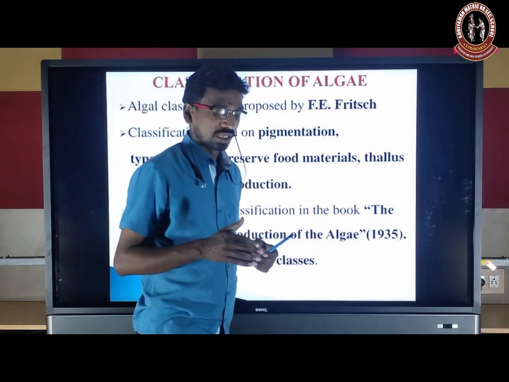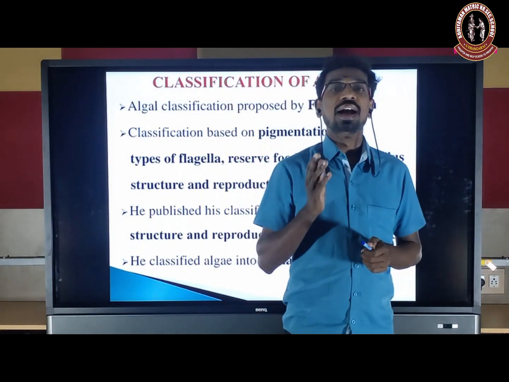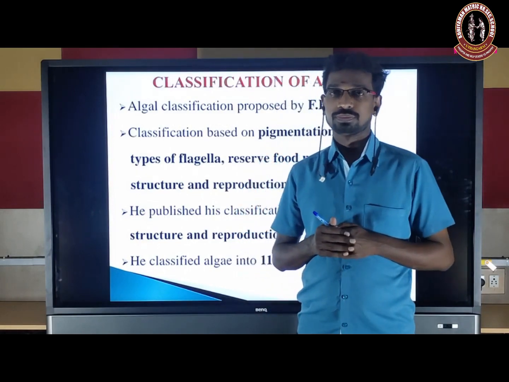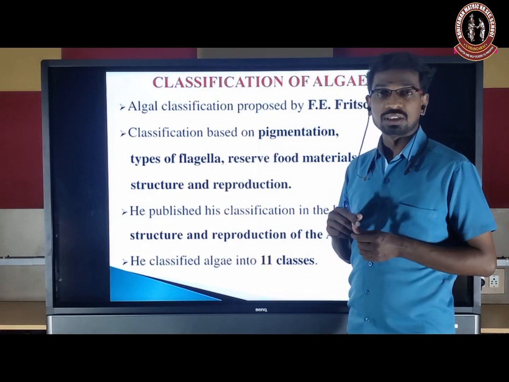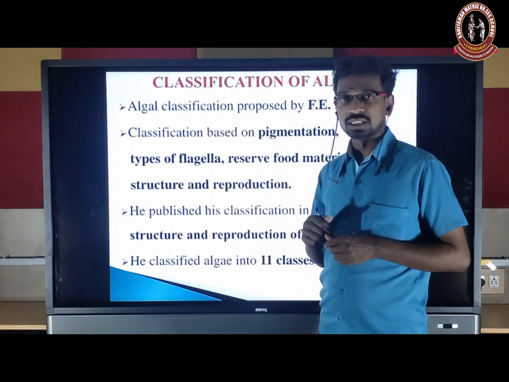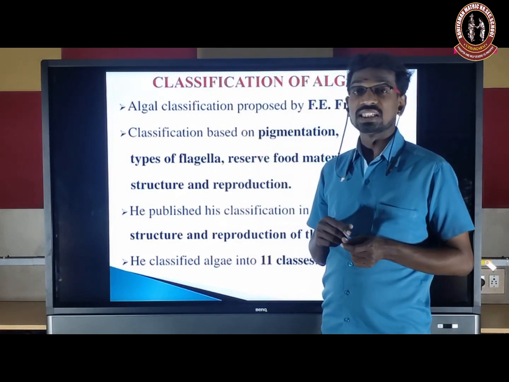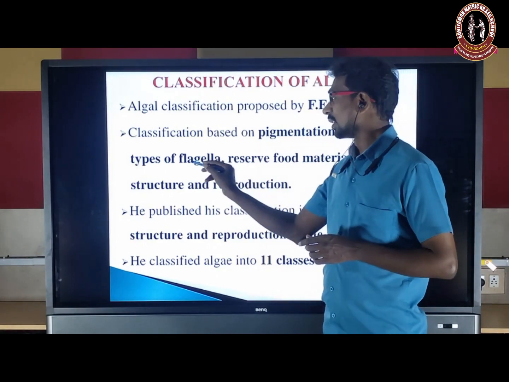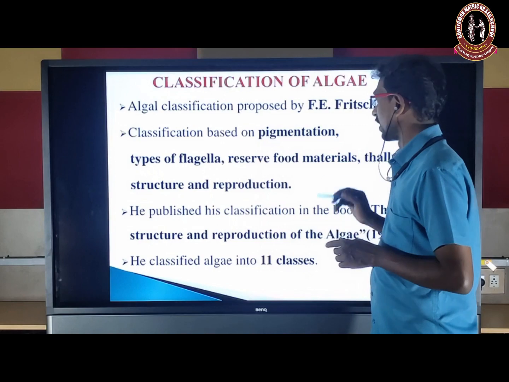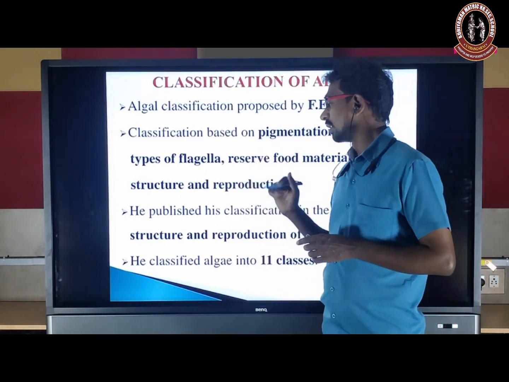Among the sexual, whether it is isogamous, anisogamous or oogamous. So F.E. Fritsch first proposed the algal classification using these criteria: pigmentation, types of flagella, reserve food material, thallus structure and reproduction.